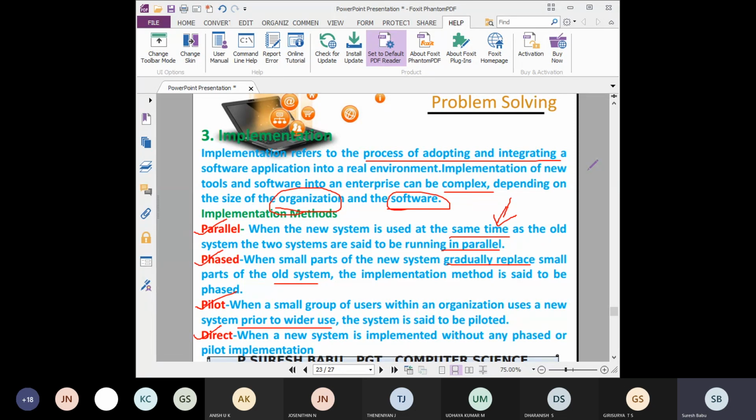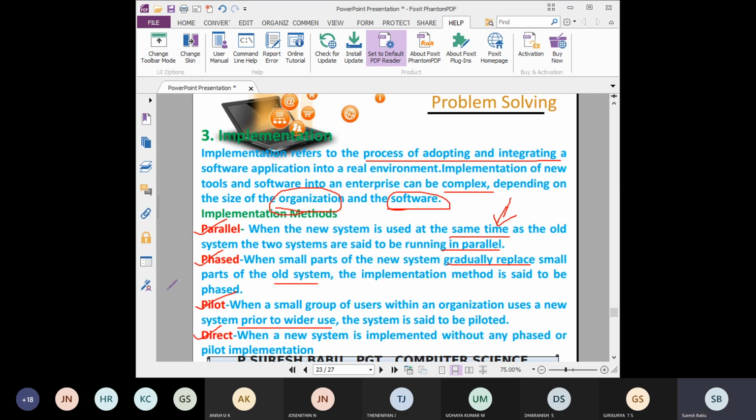Direct implementation means one can use the software in a new system directly without any phased or pilot method. Understood? So kindly understand the meaning and the name, that is enough.